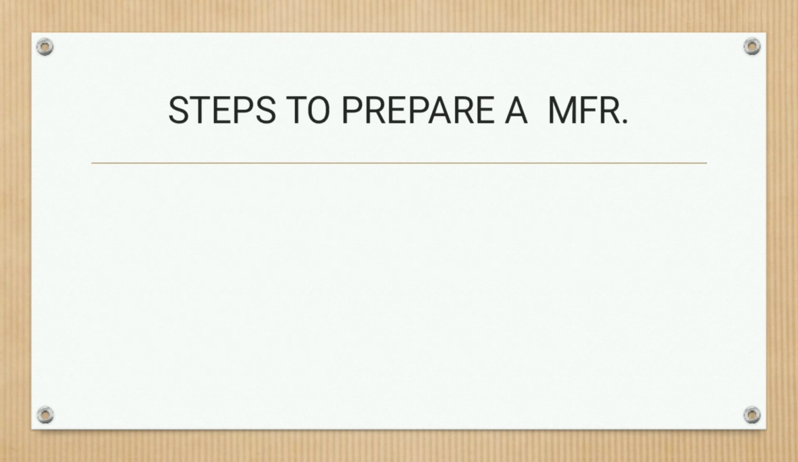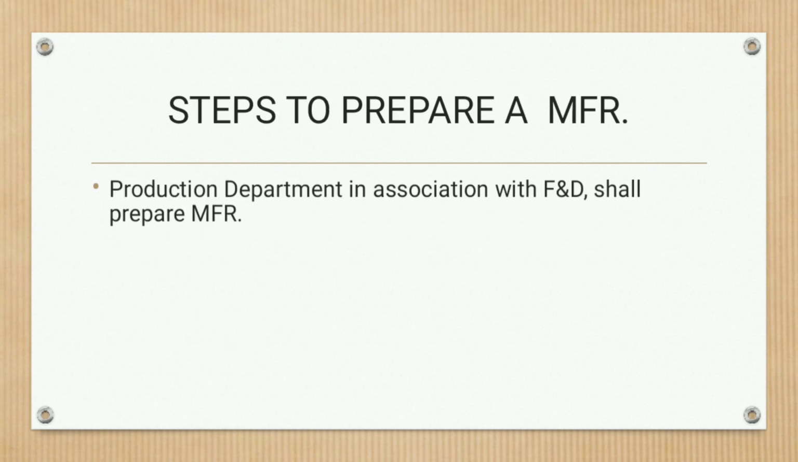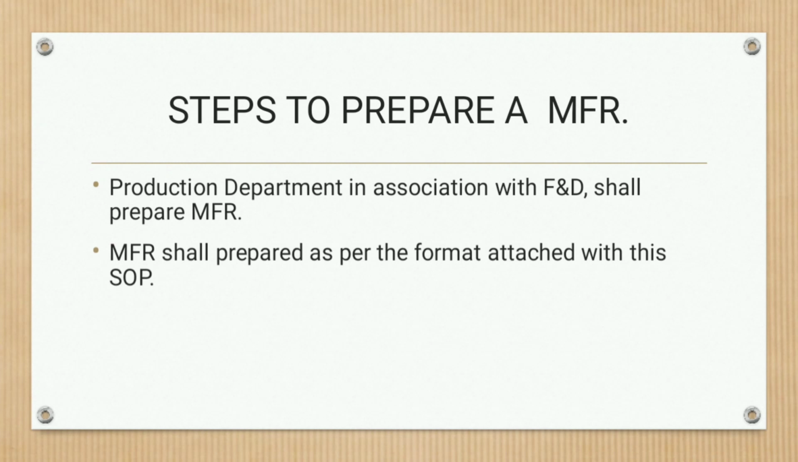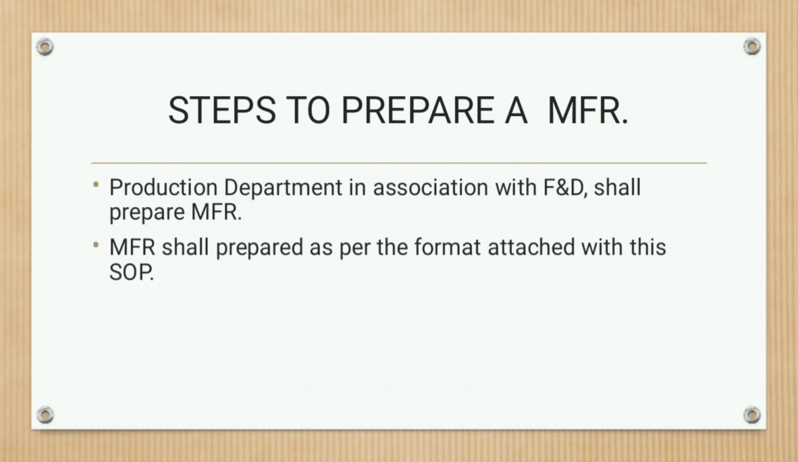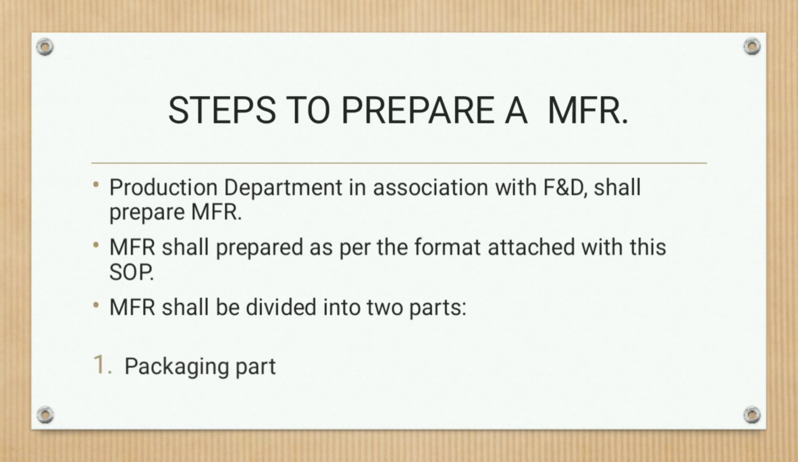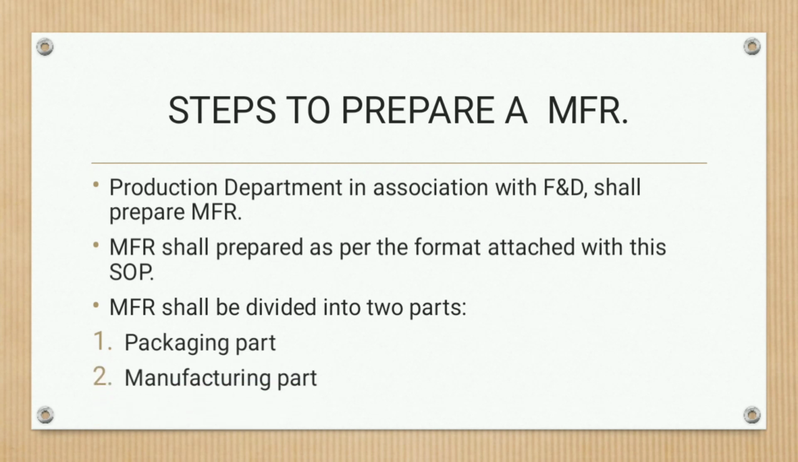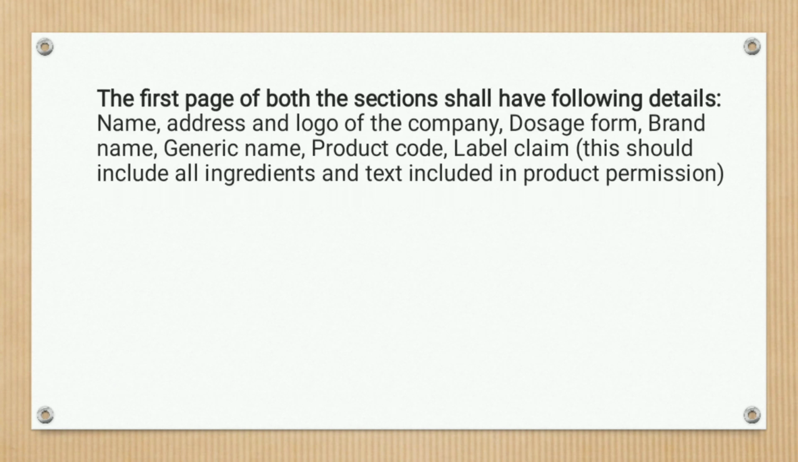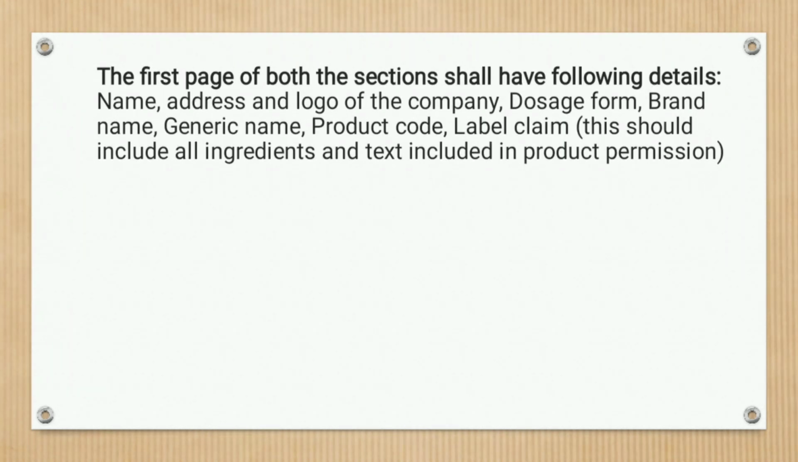Then, steps to prepare MFR. The production department in association with R&D shall prepare the MFR. The MFR shall be prepared as per the format attached with this SOP. The MFR shall be divided into two parts. The first one is the packaging part and the second one is the manufacturing part. Then, the first page of both the sections shall have the following details.